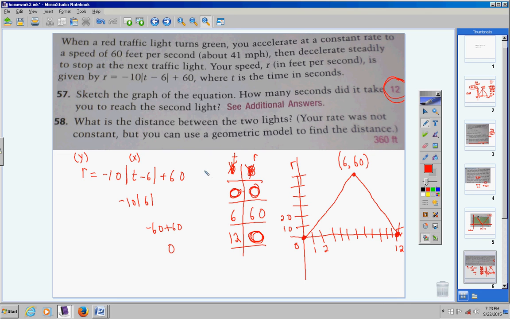Not super easy to understand, I know that. And if you're struggling with that, just wait till we get to number 58. But it's still reasonable if you think about this. It does make sense, okay? Now, what is the distance between the two lights? This is going to be very interesting, so let's think this through for a second.